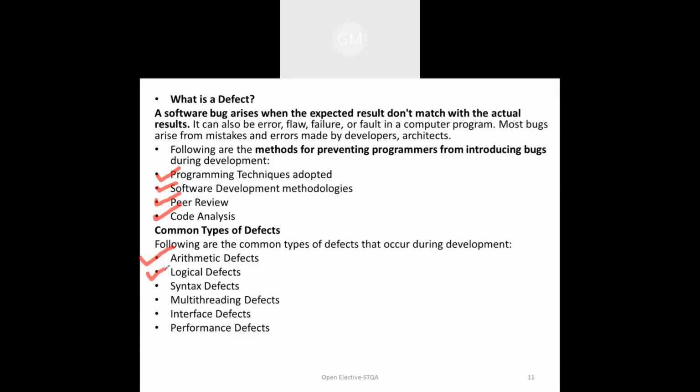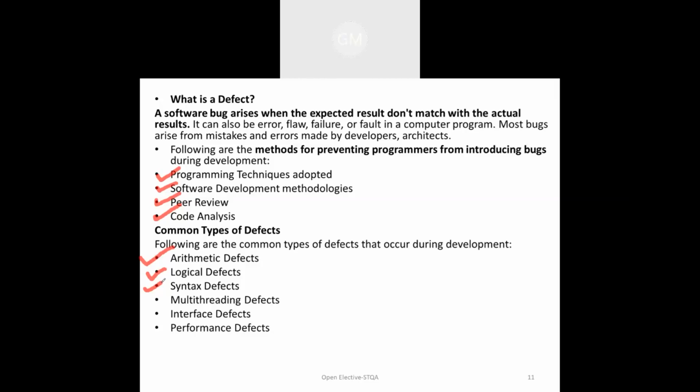Logical defect again comes under the development life cycle only. The development team does not understand the proper requirement and they have designed the wrong logic for the given requirements. In that case, a logical defect is going to occur. Syntax defect is going to occur because of a syntax error in your program, and that again occurs in the software development life cycle only.